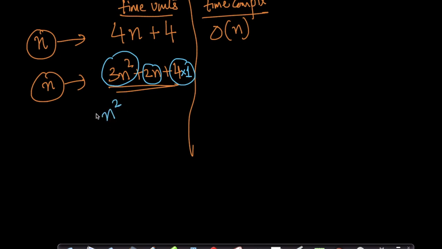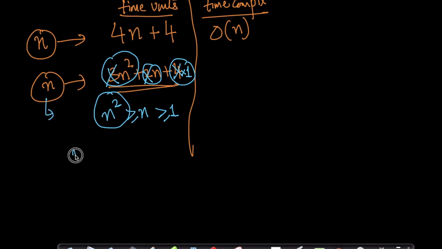Now n square, because n is a number, is greater than n. I'm just discarding all the constants here. They're not very important. Which is greater than or equal to 1. Now pick the one that is largest. n square is greater than or equal to n, because n is an integer.